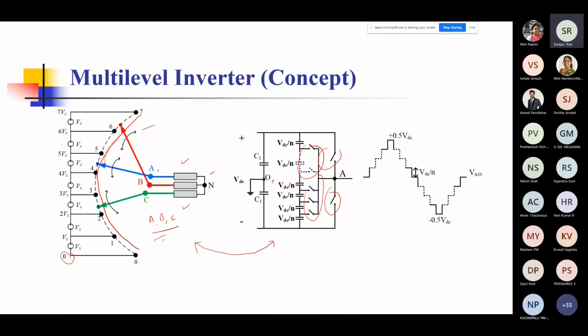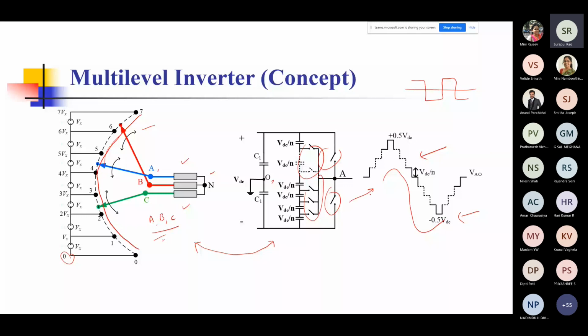Depending on the location of this slider arrangement, you will have the various pole voltages. What you see at point A, and similarly the other 2 phases, B and C, will give you the stepped waveform at the output. So you can see that these are multi-level outputs, typical of a multi-level system. A 2-level inverter would have these kind of outputs. A multi-level inverter has at least 3 or more levels, as shown here.